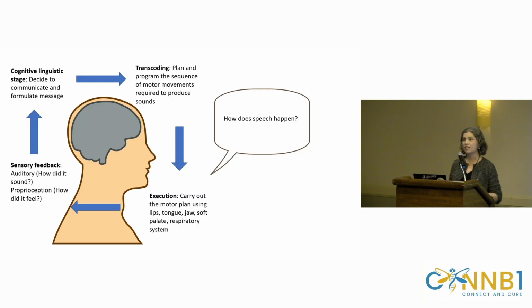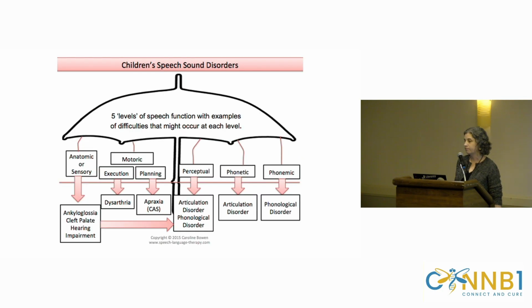And then lastly, we have sensory feedback, and this is an important part too. Sensory feedback has an auditory component, so how did that message sound? There's also a proprioceptive component, so how did it feel? When we get this feedback, it helps us tune the message so that the next time we produce it, it's produced more accurately. For most of us this happens in concert, almost instantaneously. We don't have to think about it. But for some kids, this process is really hard. And you can probably imagine that when something breaks down at any single step, it leads to some problems.